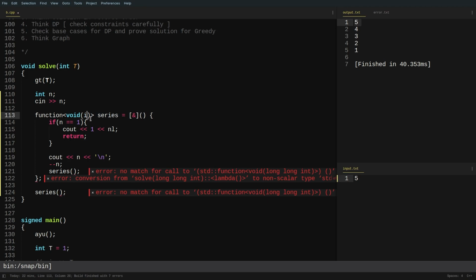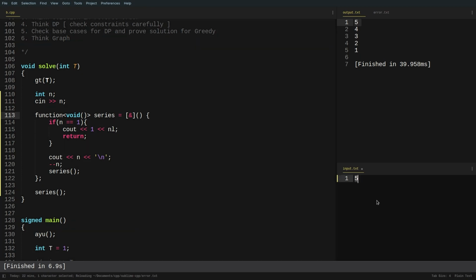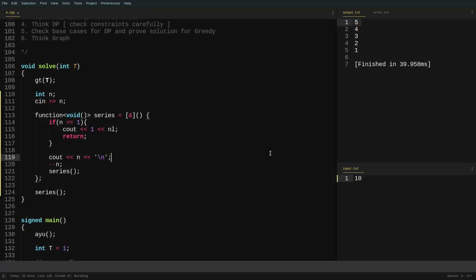Okay, so I didn't update the variables here. You see that the integer was returned here, and since I'm receiving no variables inside this, and this was declared integer here, that is why it's showing some error. So I have to remove it, and the variables that are written here and the parameters should be the same. Now you'll see that it runs without any errors. Let me just change the value of n. Now the value of n is 10. Let us see the output. So this is printing the series from 10.